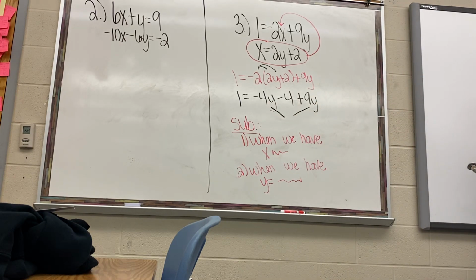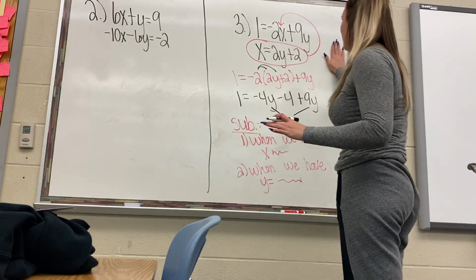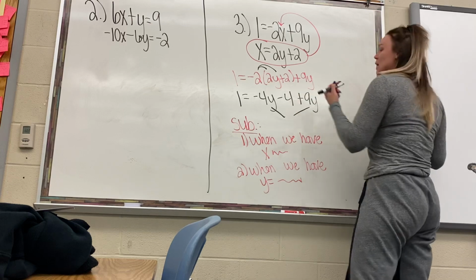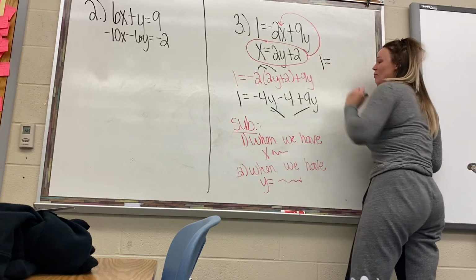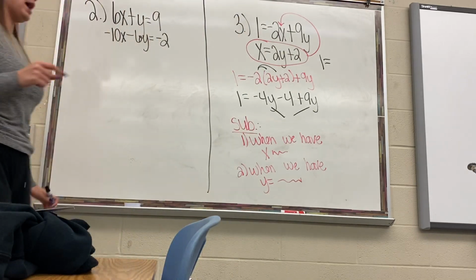So combine like terms. That's going to be your -4y and your +9y. Okay, let's move over here. I hope we're following here. So we're going to have 1 equals -4y plus 9y.